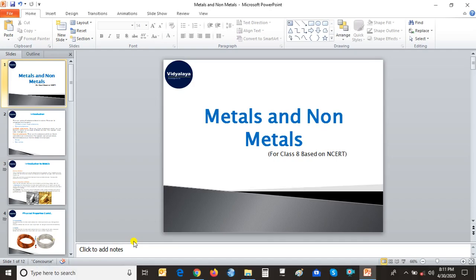Okay, here comes the end of the session. And we can just conclude the metals and the non-metals with the properties of their physical appearance and the chemical properties.